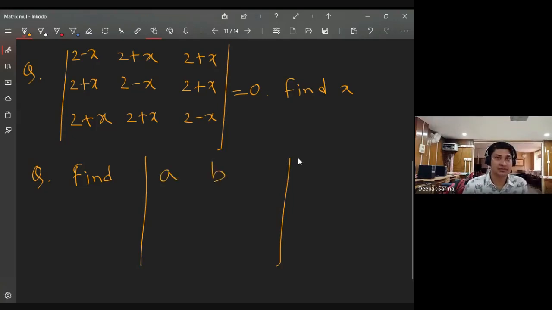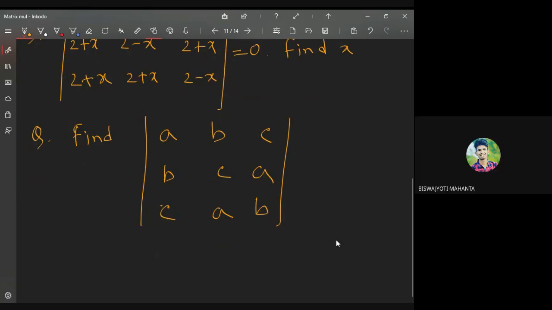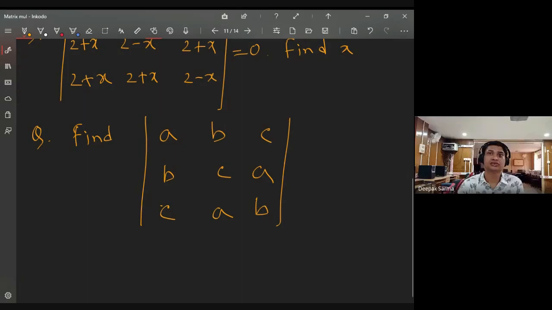Let me give you some determinants that you can find. A, B, C. Numbers you can find, all of you. So I am giving it to you in terms of symbols. Can you find it now? Simply apply the definition. You can use properties, or at least you can find it using the definition.